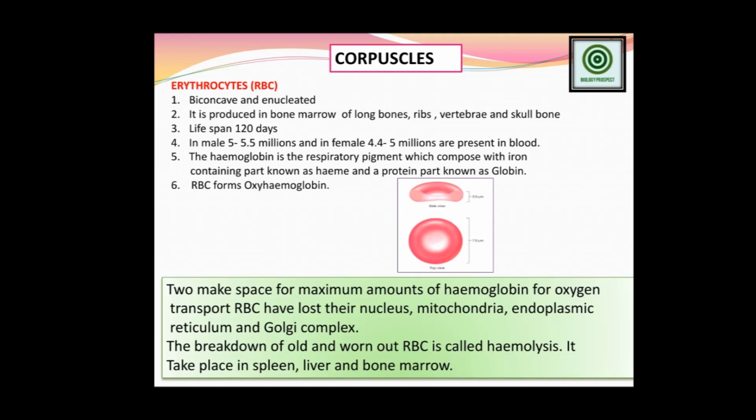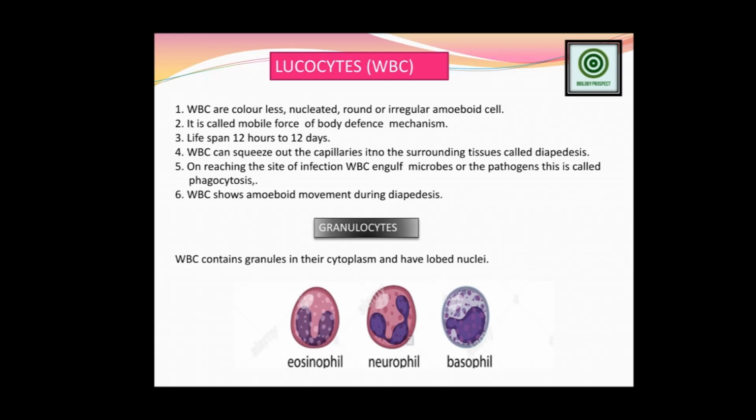Okay, so this is the part on RBC. RBC is the basic component of the blood which carries the respiratory pigment and the respiratory gases to the different parts of our body. Is it clear? For the next part, this is the leukocytes or the WBC.